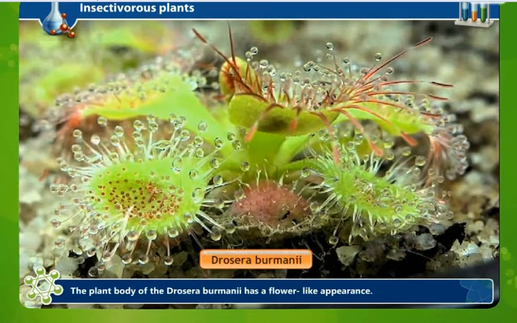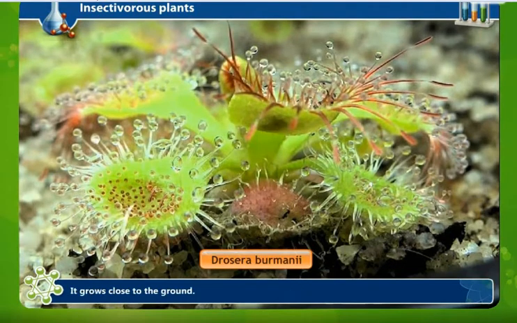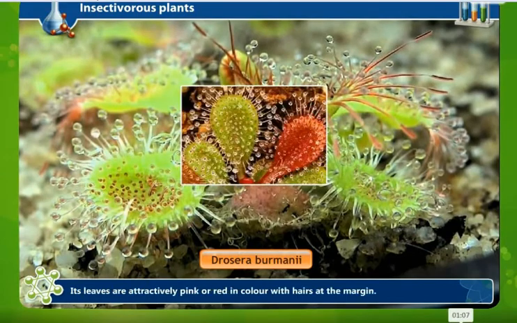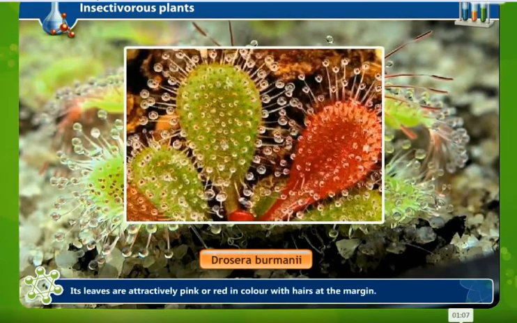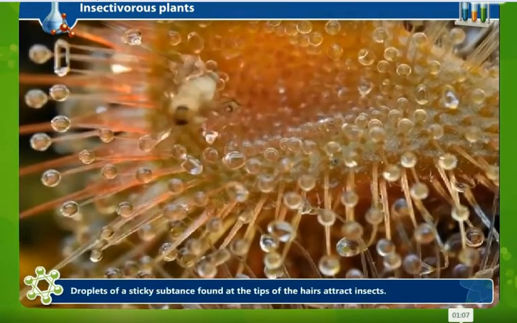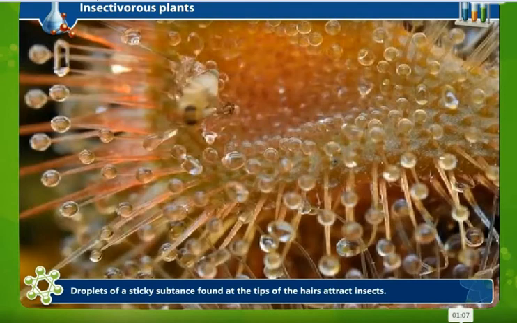An example of the insectivorous plants is Drosera burmani. The plant body of Drosera burmani has a flower-like appearance. It grows close to the ground. Its leaves are attractively pink or red in color with hair at the margin. Droplets of a sticky substance found at the tip of the hair attract the insects.